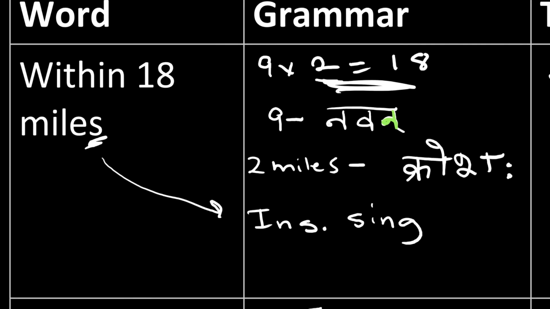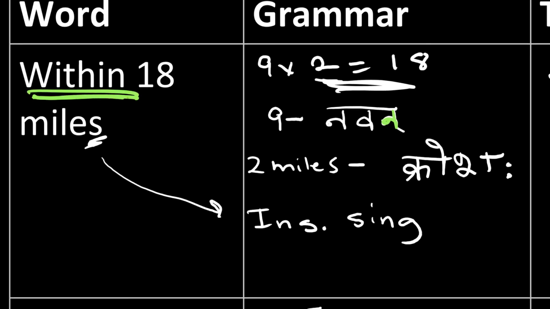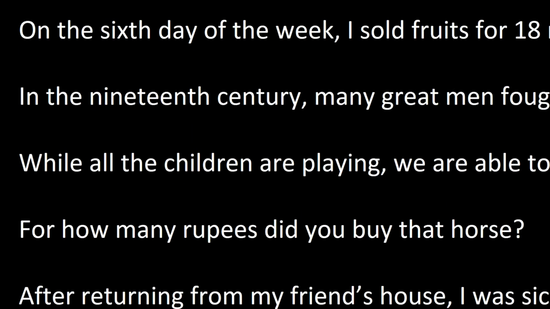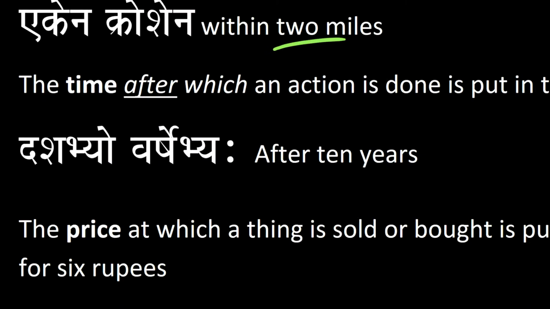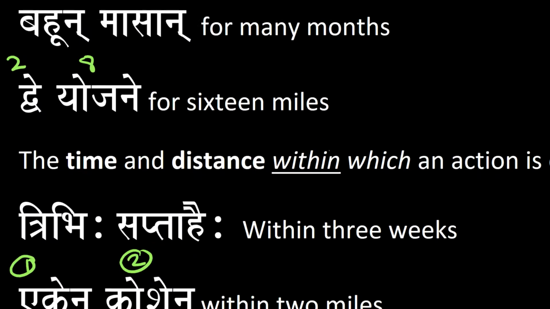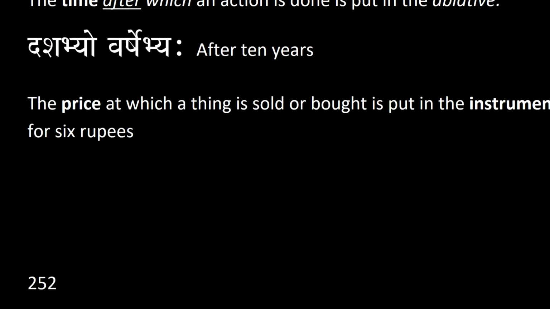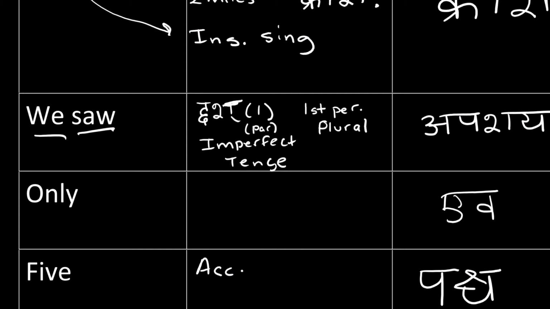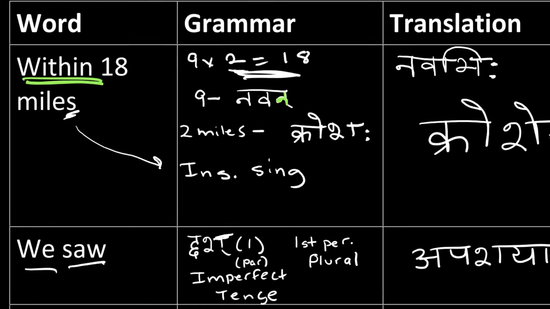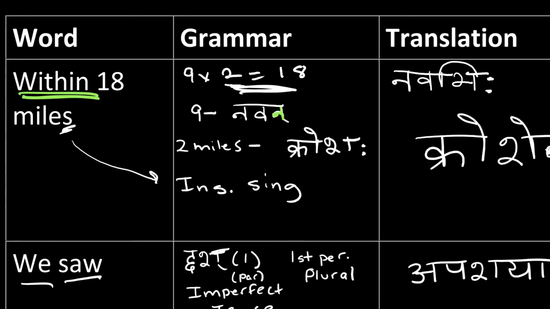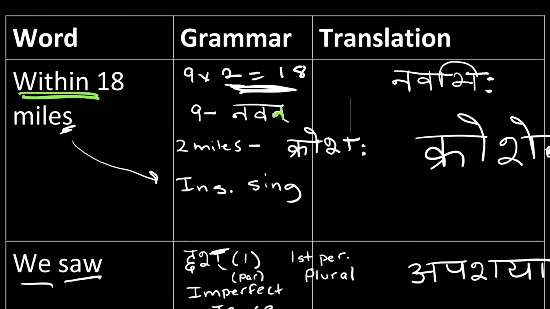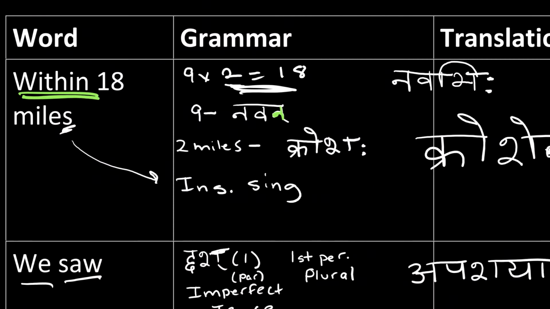And within 18 miles, you want it to be within, because when you are working with time and distance within an action, then you are putting that in the instrumental, as discussed in the previous lesson. So you end up with, by the time you're done declining navan into the instrumental case, and then kroshaha in instrumental singular, navabhihi kroshena.